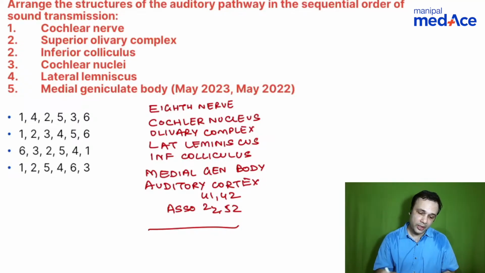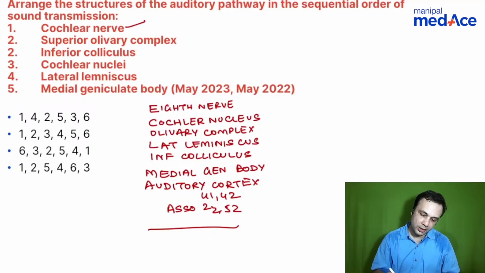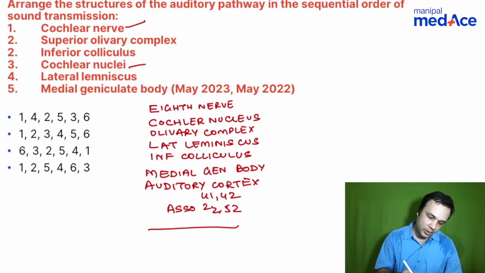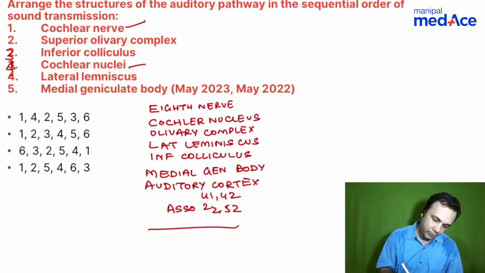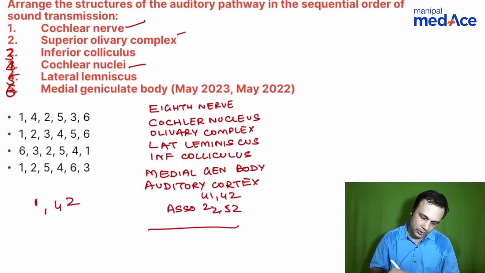So you can definitely put these options in this particular order. You have the cochlear nerve first, and then you have the nuclei. Sorry about the options. This has to be 3, 4, 5, and 6. And so it is 1, 4, and then olivary complex 2. So I think the first option is the right option here.